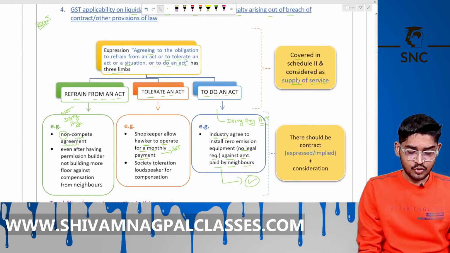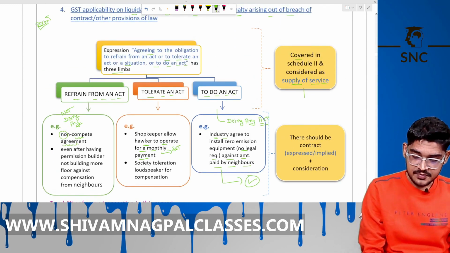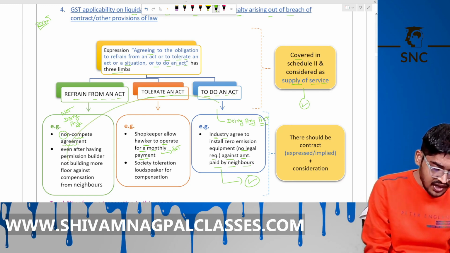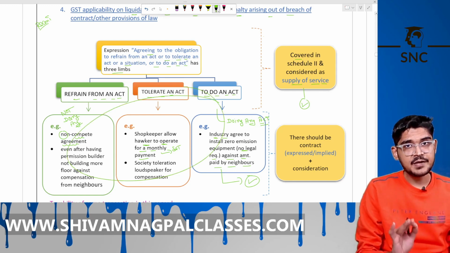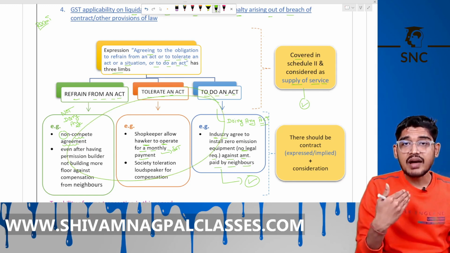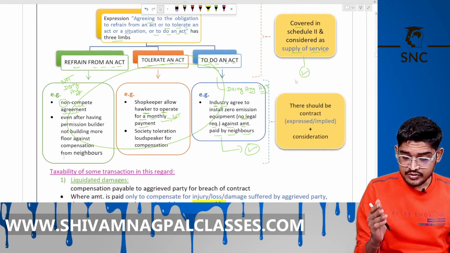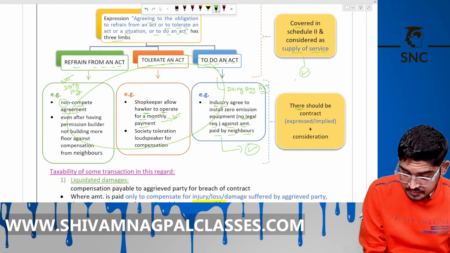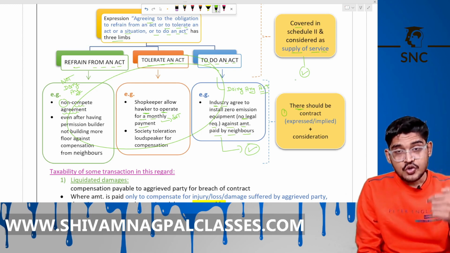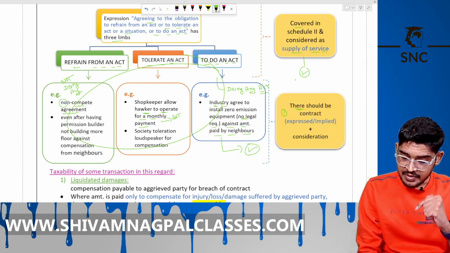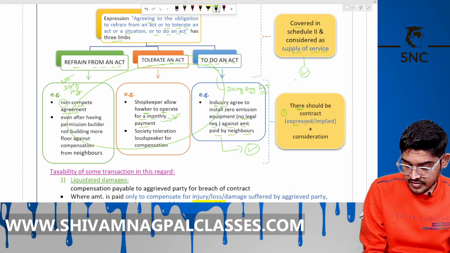So to be qualified as a supply of services, I repeat, these 3 transactions to be qualified as supply of services, we have to check there should be a contract. Number 1, there should be a contract either express or implied, plus there is a consideration.